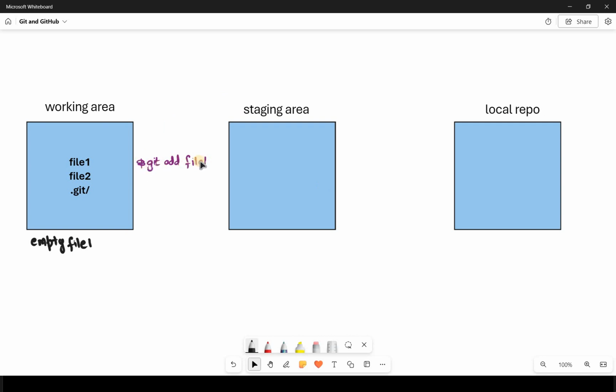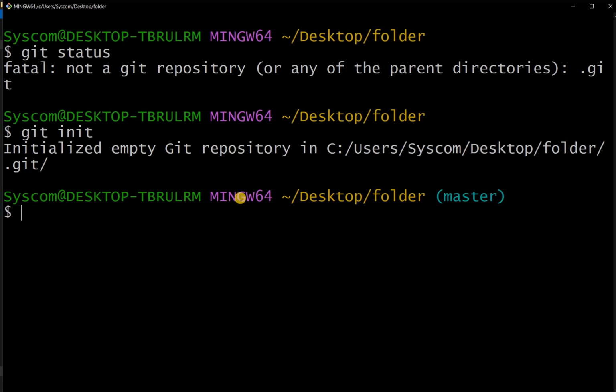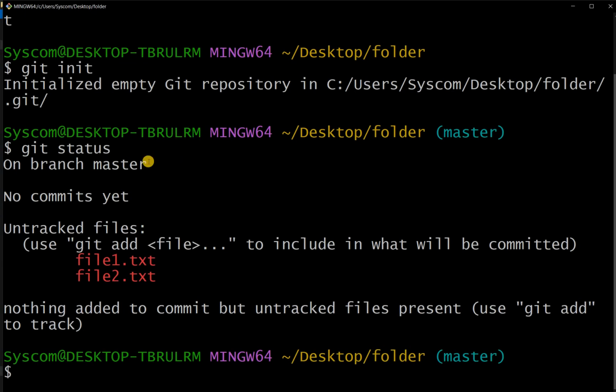But once I type git add file 1, this file will be transferred into the staging area, right? So this file will be transferred into the staging area, and the file will still be empty. So I can essentially just copy it, and this will be an empty file, right? So let me do it. Git add file 1.txt, and before I do that, I just want to show you the answer of git status.